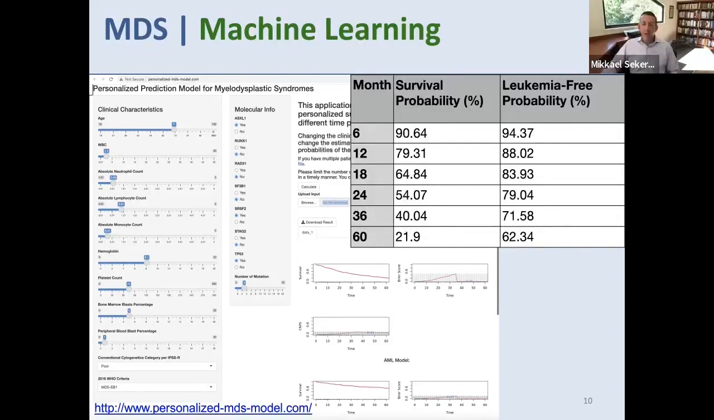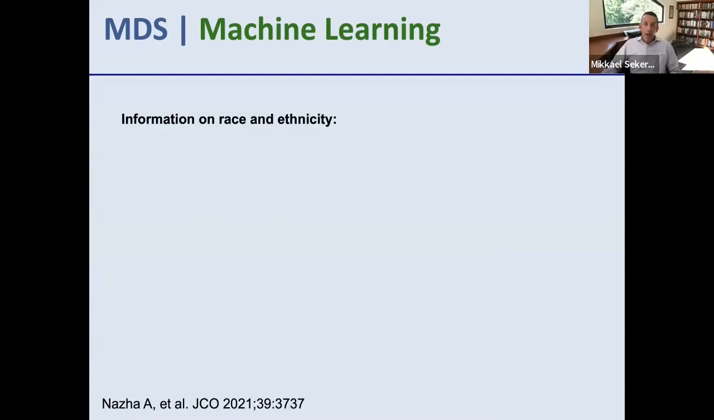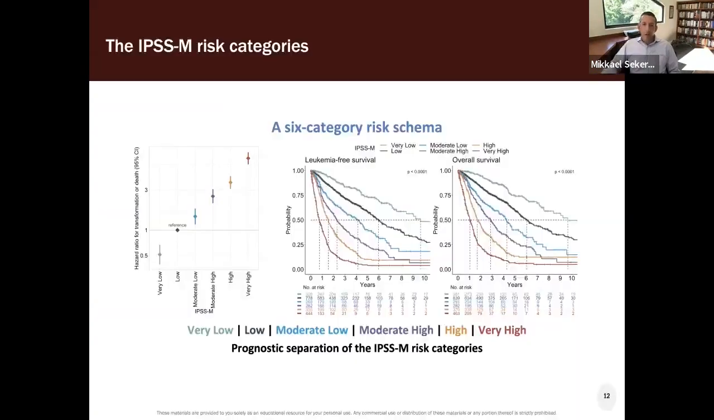And this could be at diagnosis, or this could be in medias res, in the middle of when a person is actually diagnosed with MDS and may have been living with MDS for 6 months, a year, 2 years, however long. So it's actually what's called a dynamic scheme. And I was embarrassed to see that once again, we didn't include any information on race or ethnicity in this machine learning approach.